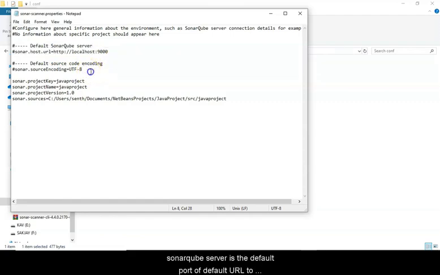The default encoding is UTF-8 format. We need to add a few entries related to the project, so that SonarQube will pick up this project's details and analyze the source code.